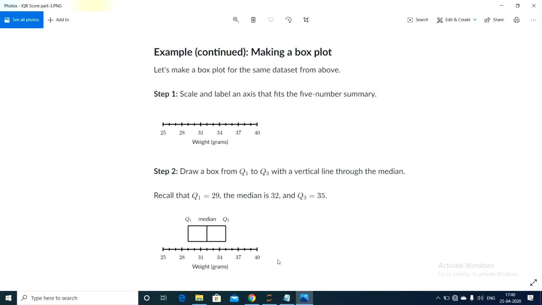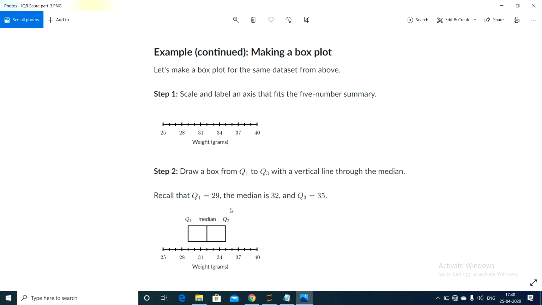Now let us draw the box plot for that. Let us take a line, an axis, with values at regular intervals: 25, 28, a difference of 3 each time. Now we draw Q1 and Q3 as a box with vertical lines. Our Q1 value is 29, so draw a vertical line there. Q3 is 35, and our median is 32.